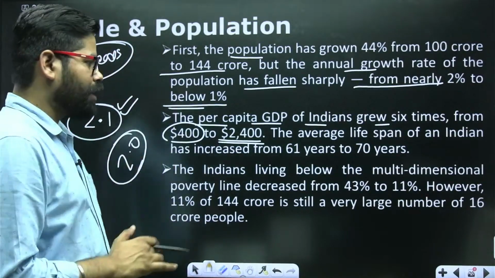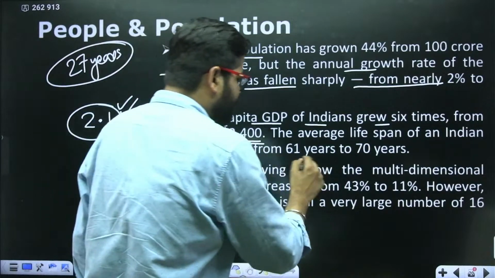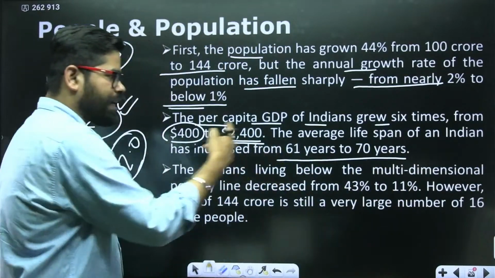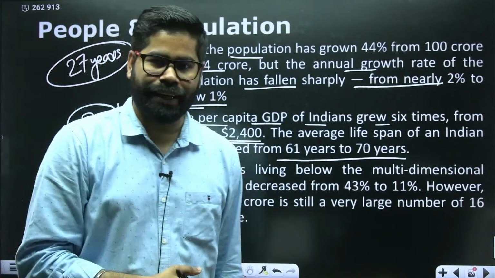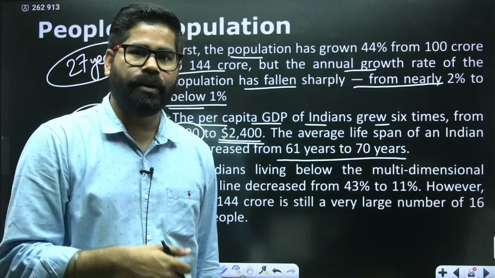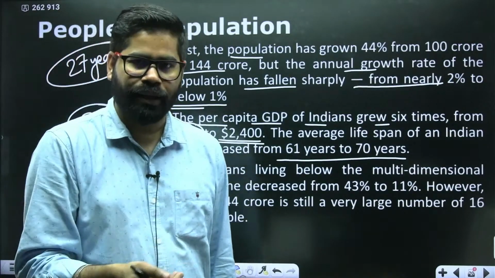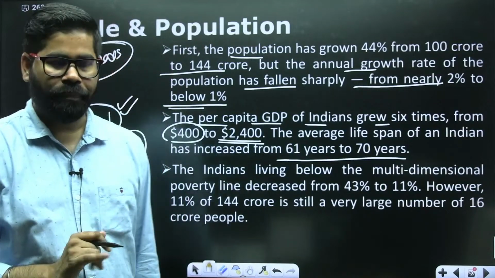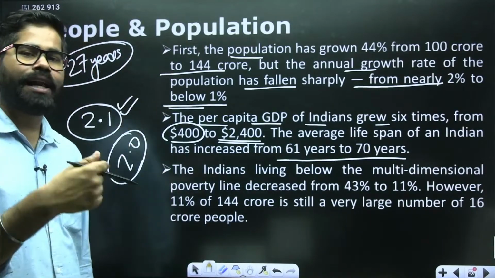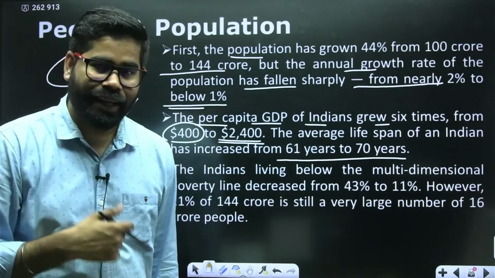So this is one of the aspects. Our lifespan has increased from 61 years to nearly 70 years. Now the average lifespan of an Indian person is approximately 69 point something, so 70 years now. Our lifespan has also increased.